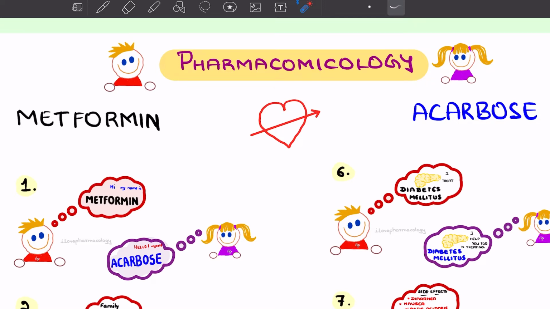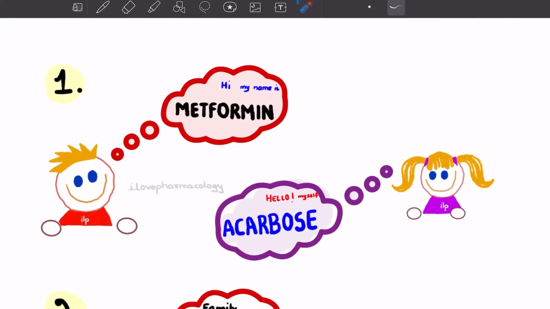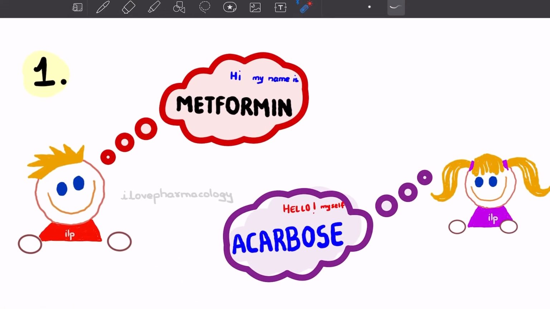PharmaCOMICology. Here is a story where Metformin is going to meet Acarbose. Metformin will date Acarbose. Let's see how the conversation will go on. Here you can see that Metformin introduces himself as Metformin, and Acarbose reacts by saying hello, and says her name, Acarbose.